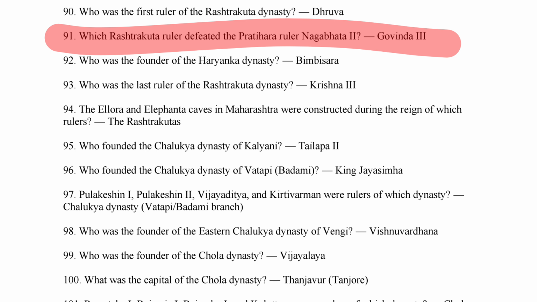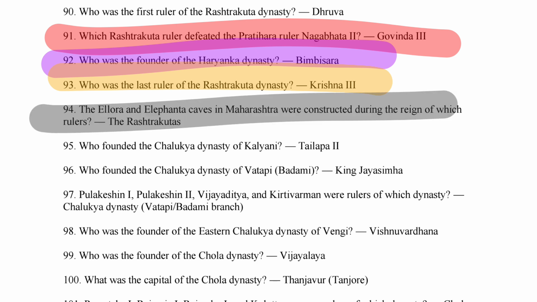So it's Govinda III, right? Okay, who was the founder of the Haryanka dynasty? So it's Bimbisara. Next is what? Who was the last ruler of the Rashtrakuta dynasty? So it's Krishna III. Next is what? The Ellora and Elephanta caves in Maharashtra were constructed during the reign of which dynasty? So it's the Rashtrakutas, right?